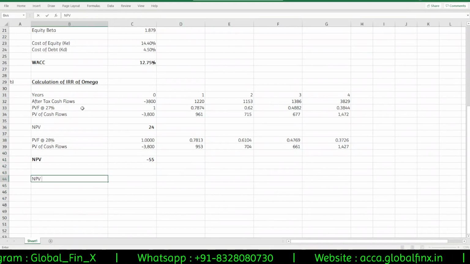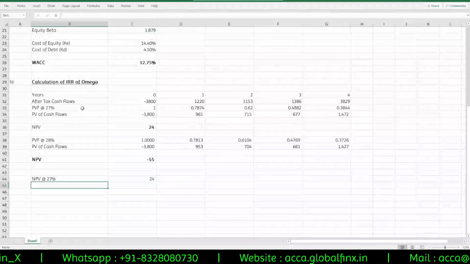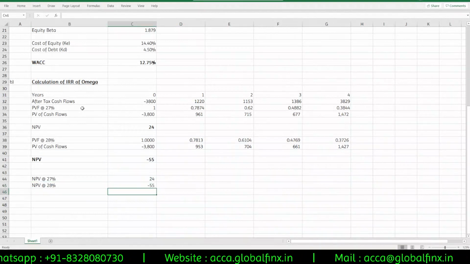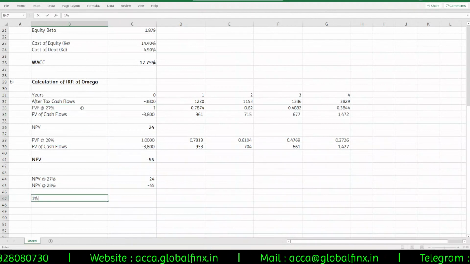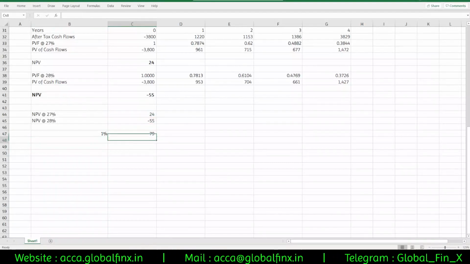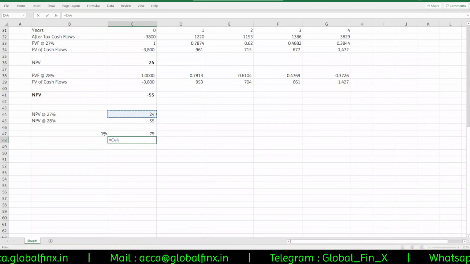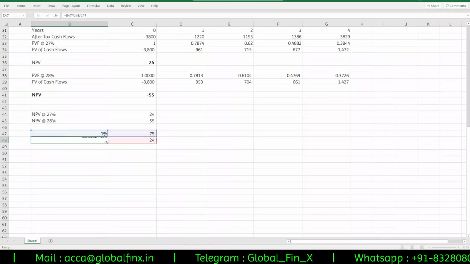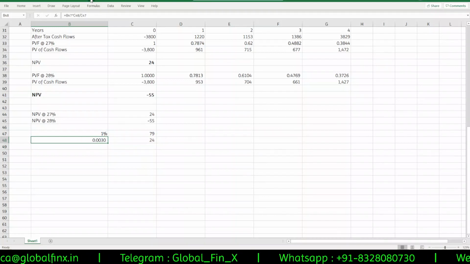So NPV at 27% would be 24, and NPV at 28% would be minus 55. So for a 1% increase in the discounting factor, the NPV has dropped by 24 minus of minus 55, that is 79. So for a 24 change, how much do we need? That would be 1% into 24 divided by 79, which is some value. I'm not sure what that is, so I'll just take it there.